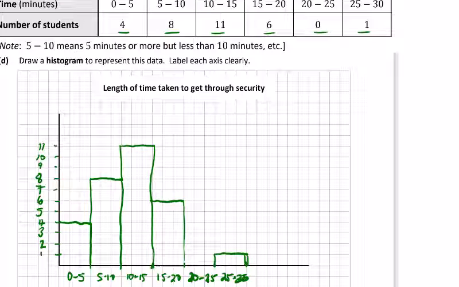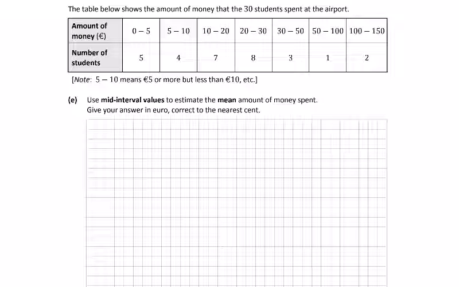So this is how your histogram will look. You can put the numbers on if you want, and then just double check them. You'll need to put the 0 in and a 1. So something else you would have practiced, mid-interval values. Just write them down here. 2.5, 7.5, 15. Just be careful, it's a different width here.